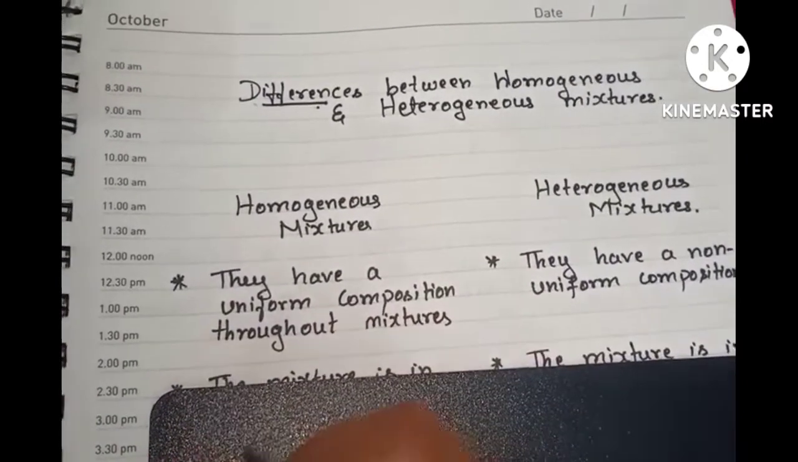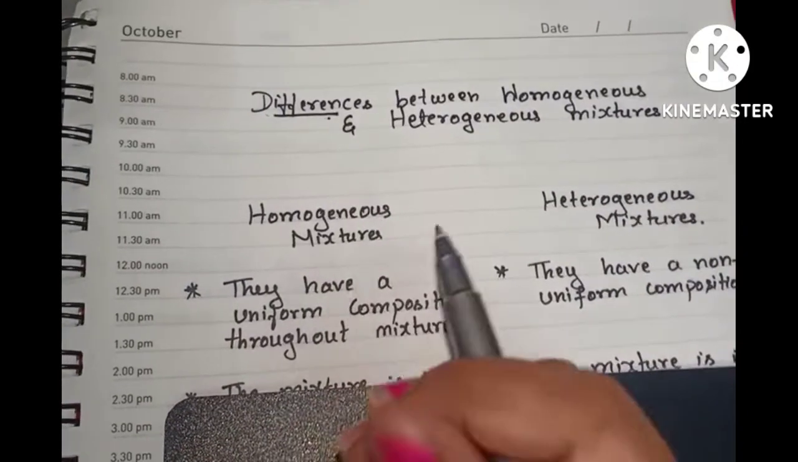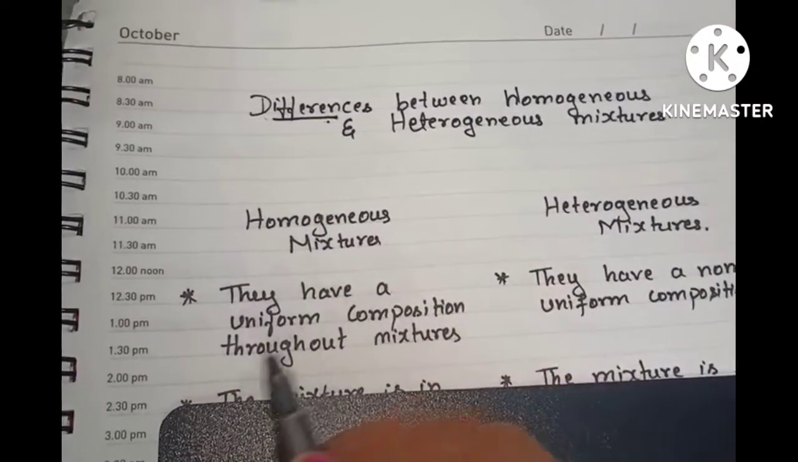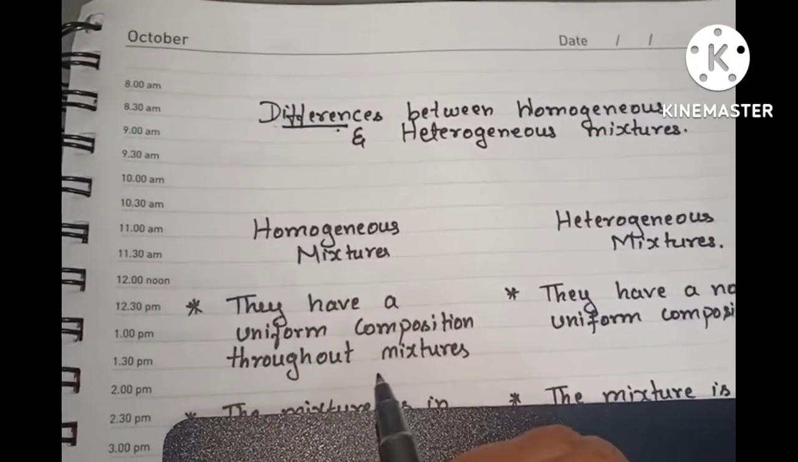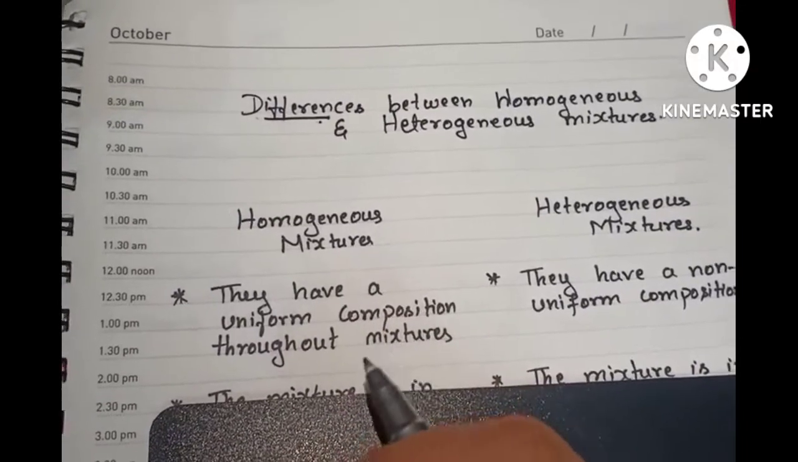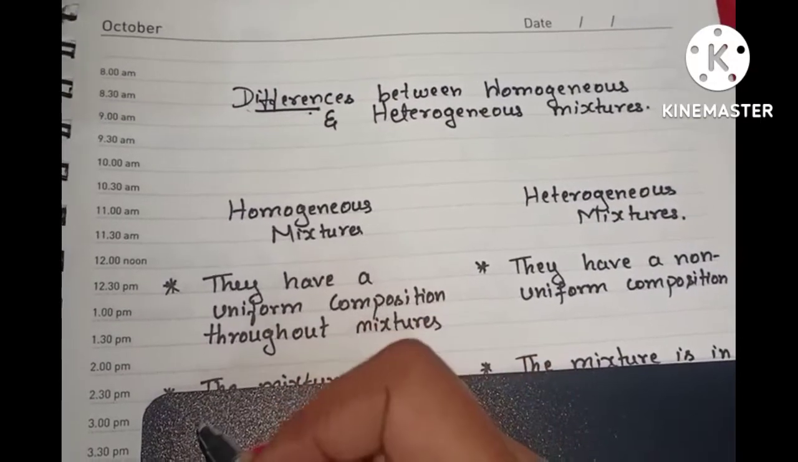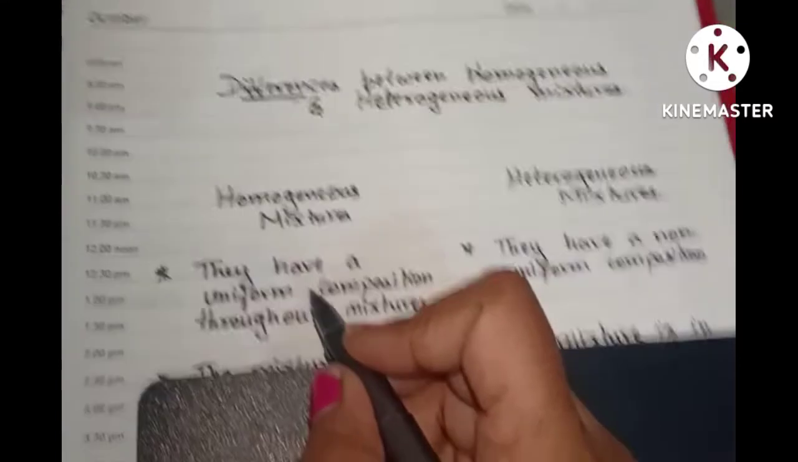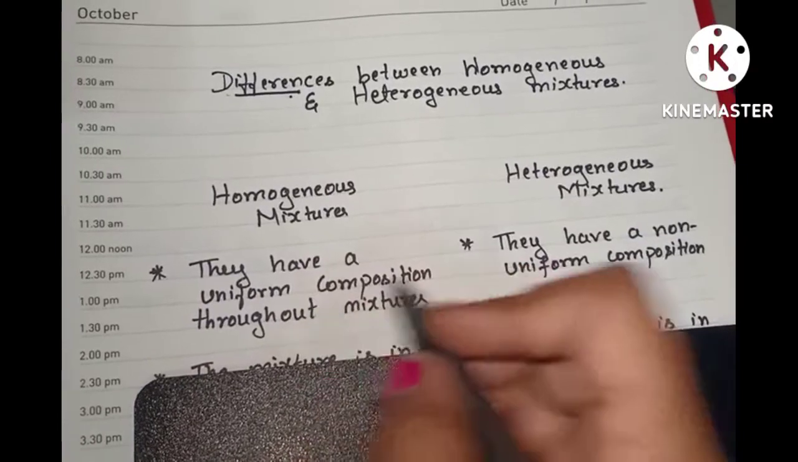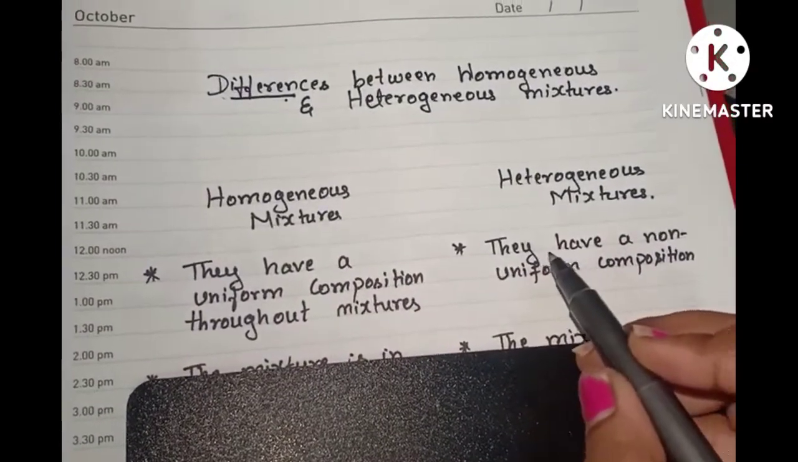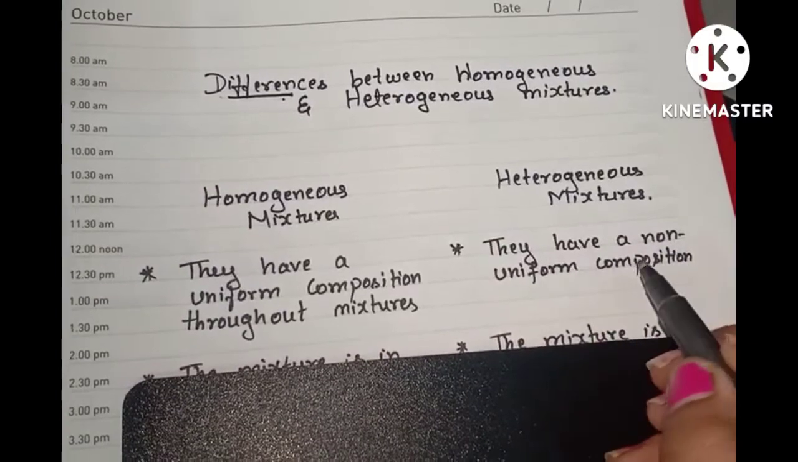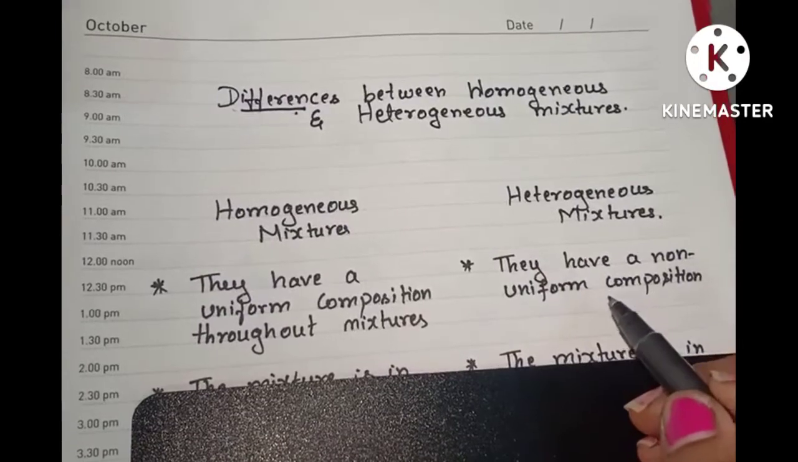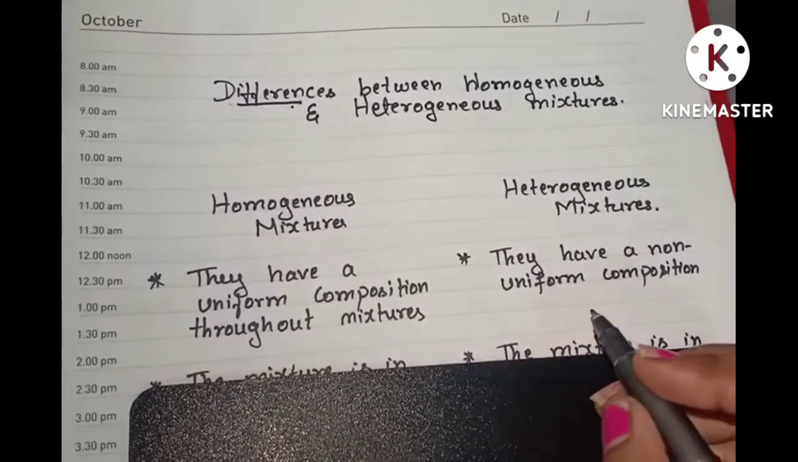That means if you add salt into the water, salt will not deposit only on the top of the solvent, or settle only at the bottom of the solvent. Salt will mix uniformly in the solvent. We cannot see salt deposition only at one place in the solvent. It dissolves uniformly. In case of heterogeneous mixtures, we don't see uniform composition. That means solute particles will not dissolve uniformly in the heterogeneous mixtures.